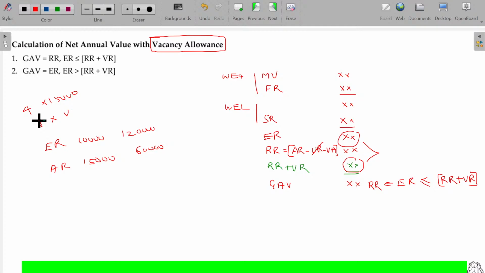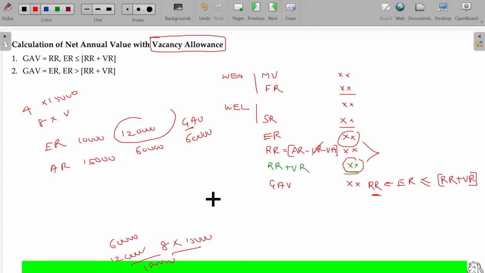What could be your actual rent if you let out those vacant period also? Then he calculates this way, sir, 60. If I could have let out these 8 months also at the rate of 15, I might have received how much? 1 lakh 80, sir. 1 lakh 80, which is more than the expected rent. Happy, you are genuine. So your GAV in this case being 60, actual rent what you receive will be taken. If your rent receipt plus vacancy rent is higher than the expected rent, it's a genuine case. So I simply consider your rent receipt as your GAV.